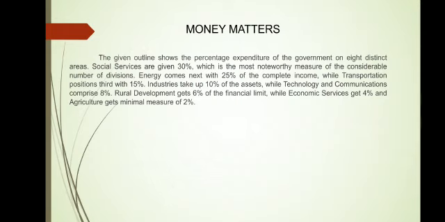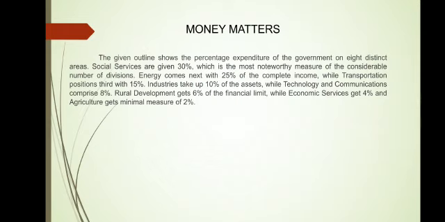Industries take up 10% of the assets, while technology and communication comprises 8%. Rural development gets 6% of the financial limit, while economic services get 4% and agriculture gets the minimal measure of 2%. So this is a very short paragraph that I have written as an introductory writing skill for you all. When you write more writing skills, I want the length to be extended by at least 4 more lines in this paragraph.